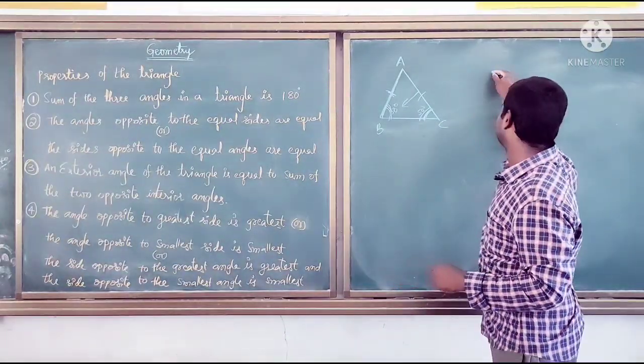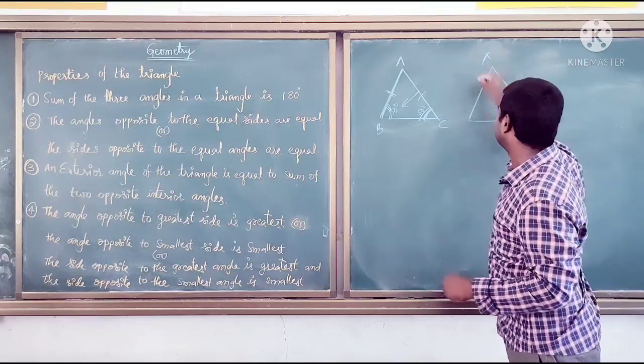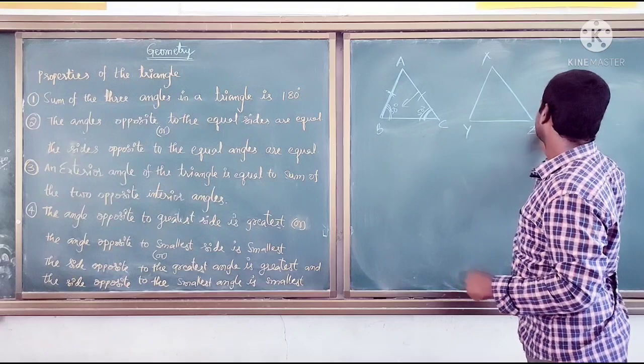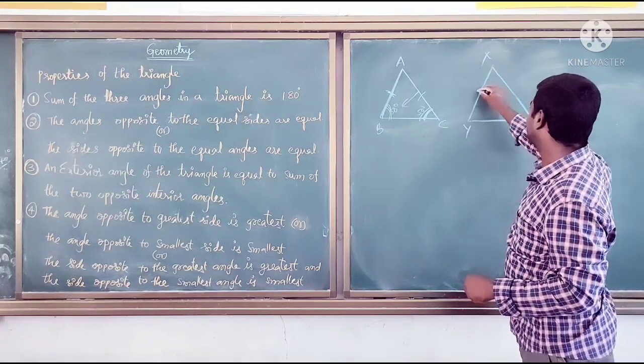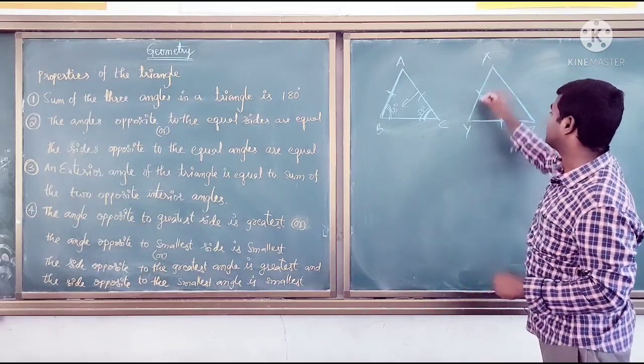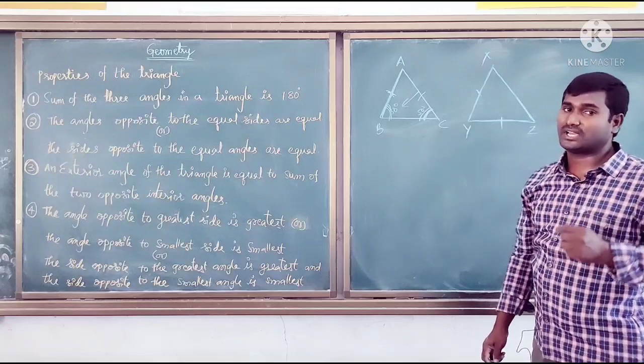Suppose in this triangle XYZ, I am considering these two sides equal, XY equal to YZ. Then which two angles are equal?